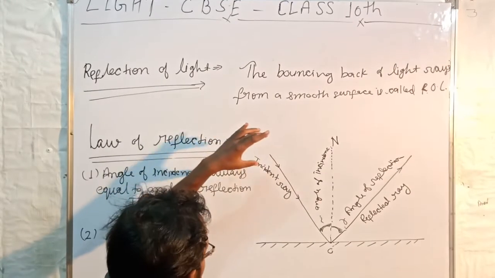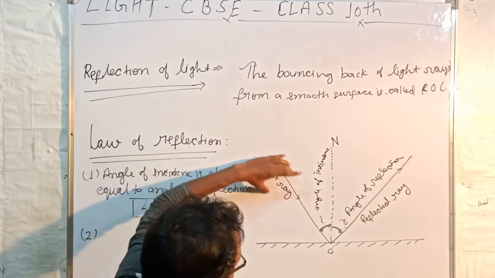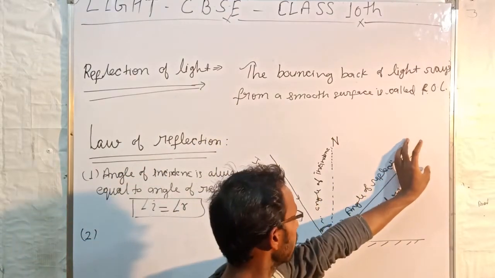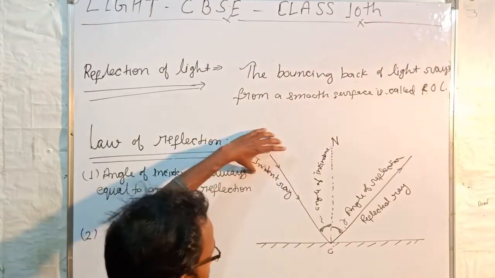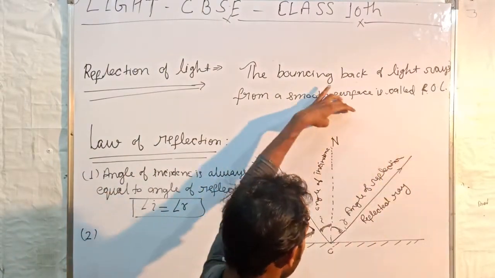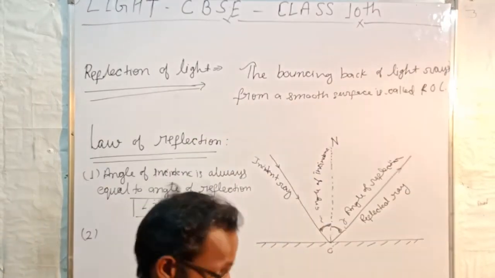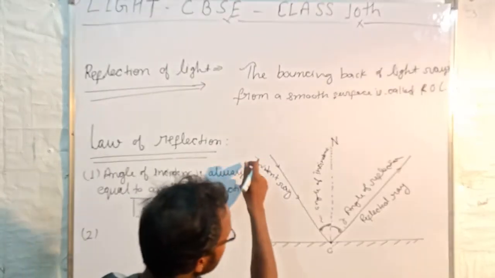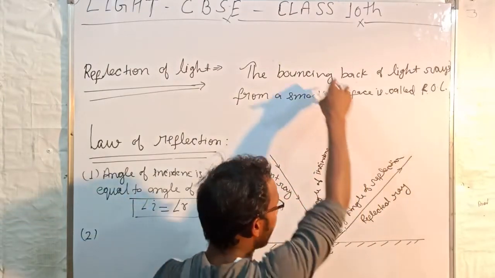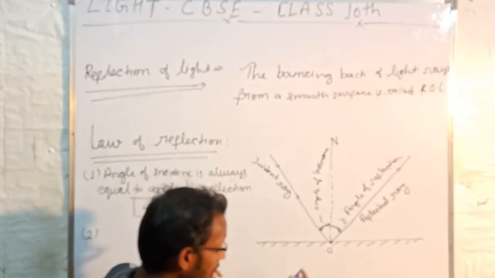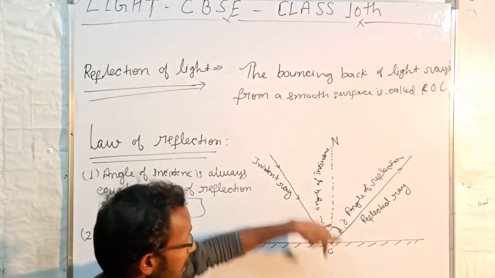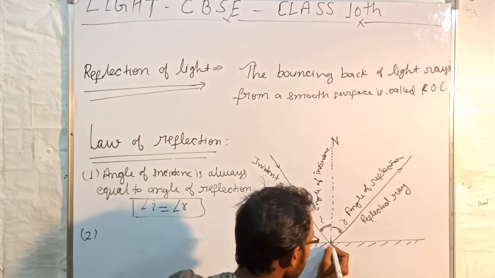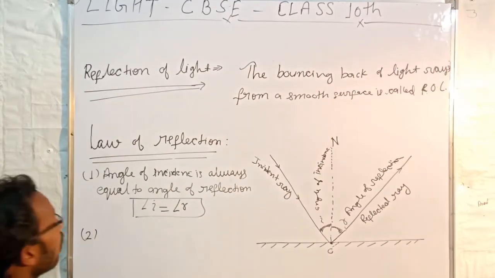The second law is that the incident ray, reflected ray, and this normal all lie in the same plane. Very easy. Incident ray, reflected ray, and normal all lie in the same plane. This is the second law of reflection.